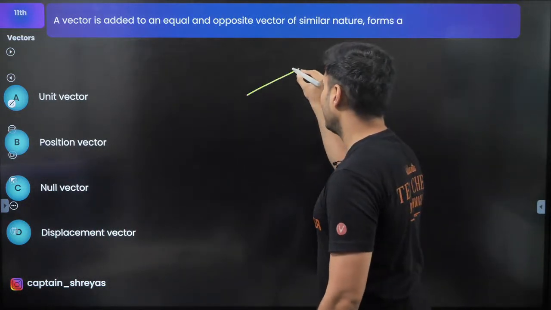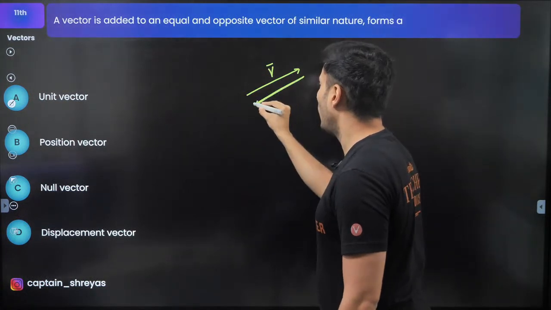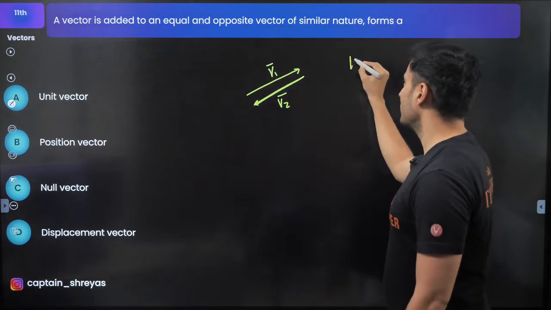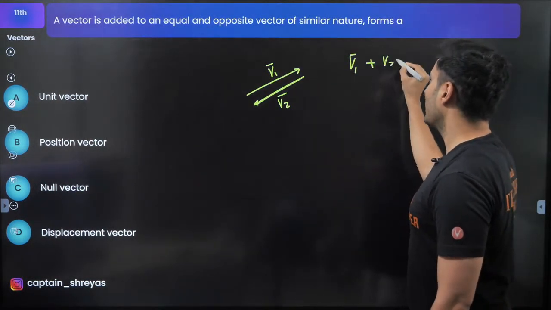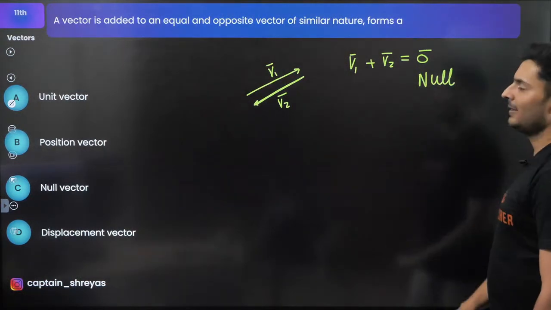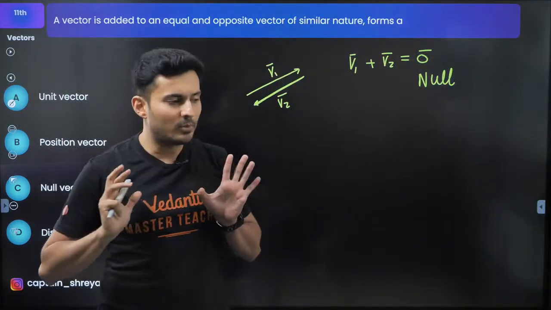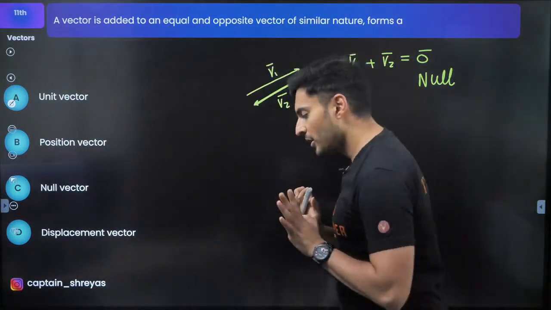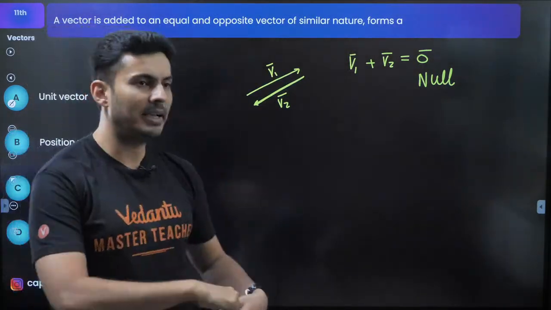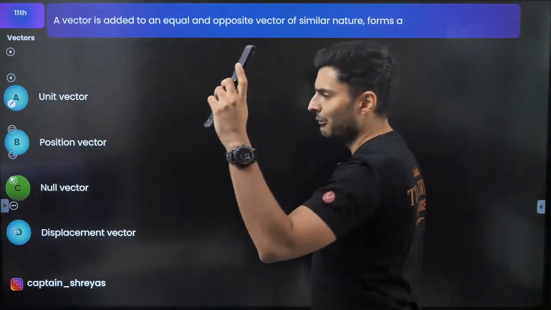If you take a vector and add it to an equal and opposite vector, so if V1 and V2 are added, they are equal and opposite. So V1 bar plus V2 bar will be 0 bar, which is also called null. Nothing will remain. Pandu is pushing here, Champa is pushing opposite. Tug of war between Pandu and Champa. Nothing will be remaining. Answer is a big fat 0, which is also called a null vector.